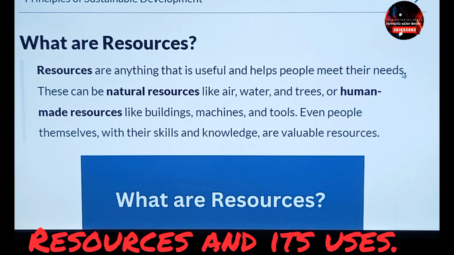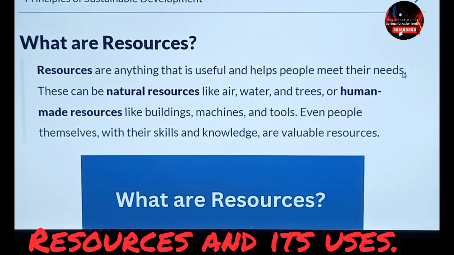Resources are anything that is useful and helps people meet their needs. Resources are nothing but a thing that satisfies your needs, that fulfills your requirements. Suppose you require something to drink, just to quench your thirst. So water can be a resource for you because it has the ability to quench your thirst. So it becomes a resource for you. And you can take many examples. Just for the sake of your understanding, I have taken this example.